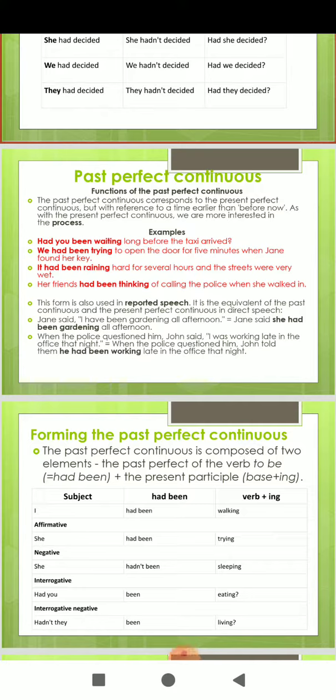Past perfect continuous tense also indicates an action which began in the past and continued up to a certain point of time in the past. When we met in Lucknow, she had been studying in City College for 3 years. At that time, he had been working in the company for 3 months. So this is for past perfect continuous.